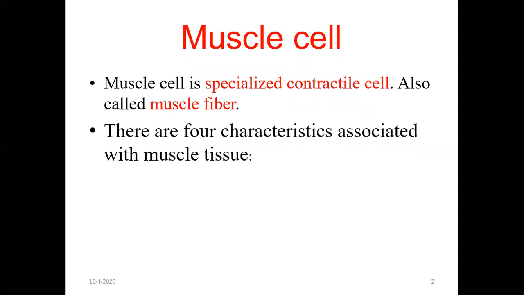You know that muscle is a tissue made up of muscle cells. The muscle cells are specialized contractile cells. They are not like other cells, and they have the capacity to contract as well as relax. They can become larger and shorter to a certain extent, which is why they are specialized.